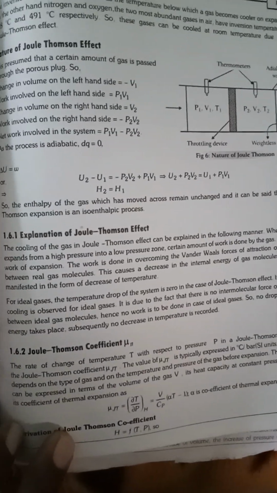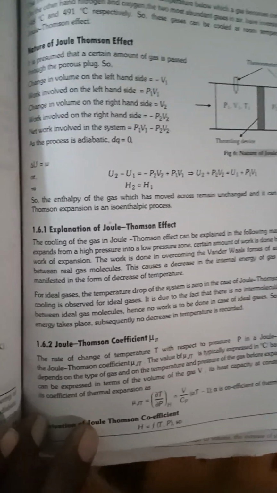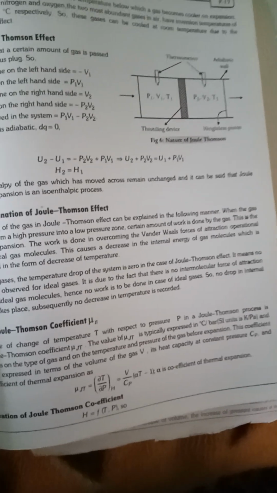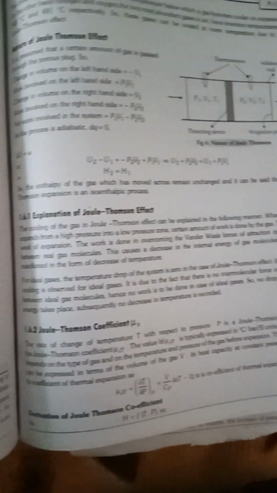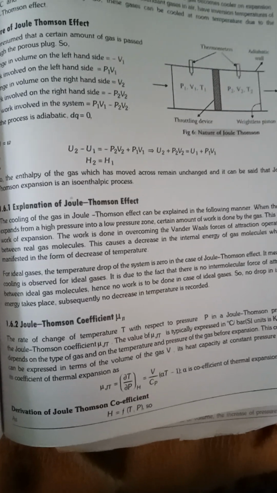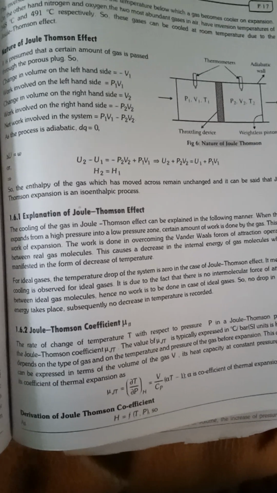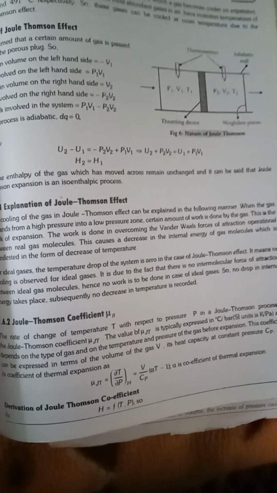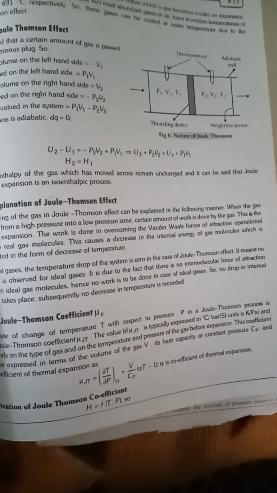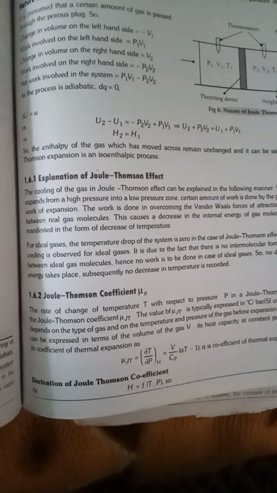Explanation of the Joule-Thomson effect: the cooling of gas in the Joule-Thomson effect can be explained in the following manner. When the gas expands from a high pressure into a low pressure zone, a certain amount of work is done by the same gas. This is the work of expansion. The work is done in overcoming the van der Waals force of attraction operating between real gas molecules. This results in a decrease in internal energy of the system, which is manifested in the form of a decrease in temperature.